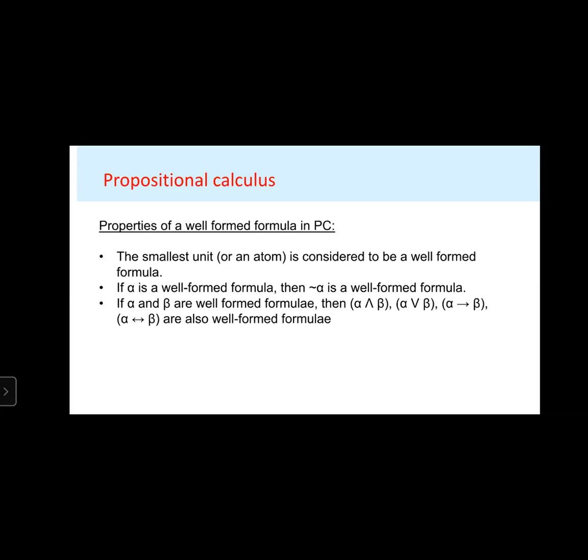If alpha is a well-formed formula, then negation of alpha is a well-formed formula. If alpha and beta are well-formed formulas, then alpha and beta, alpha or beta, alpha implies beta, and alpha equivalent beta are also well-formed formulas.